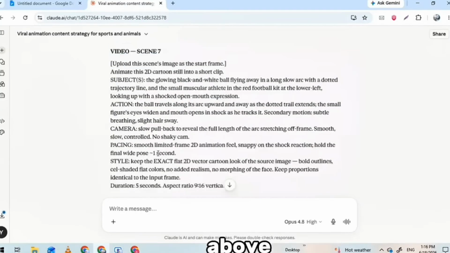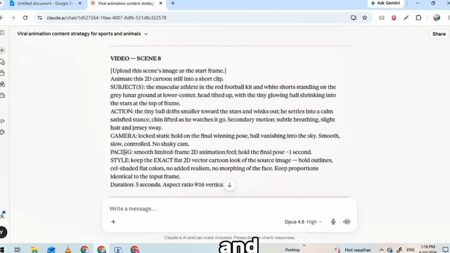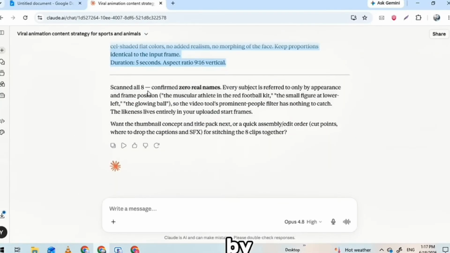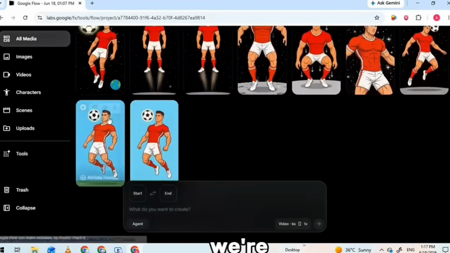Now look just above each clip. You'll see 3 dots. Click those, then hit download. Go through and download every clip you generated, one by one, so you've got the whole set saved on your device. So get all your clips downloaded, and we're almost there.